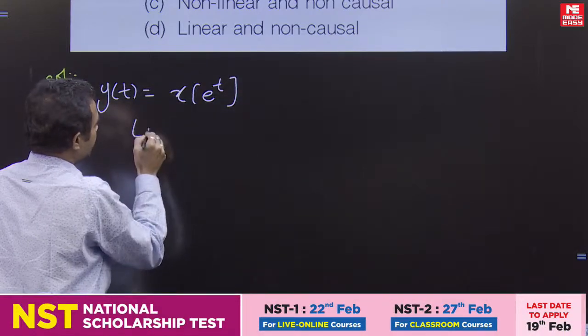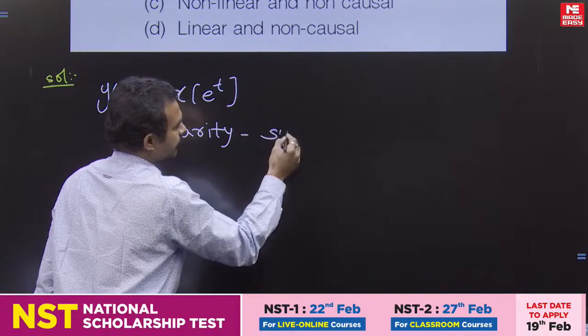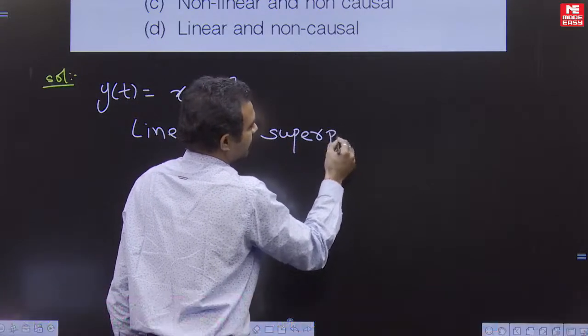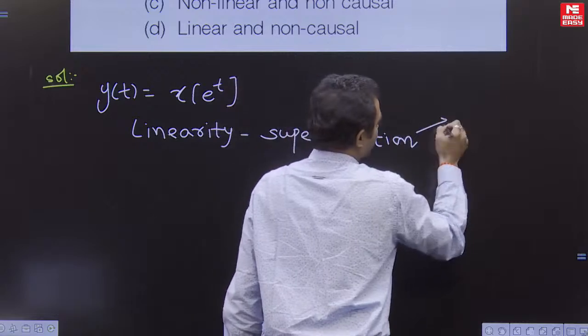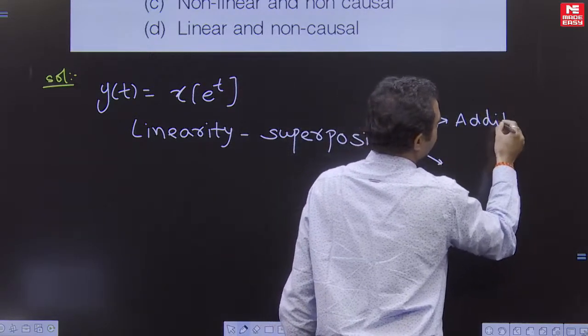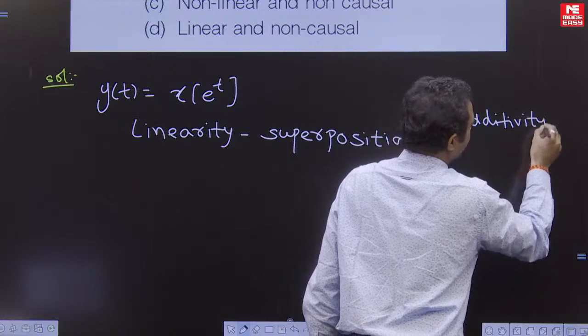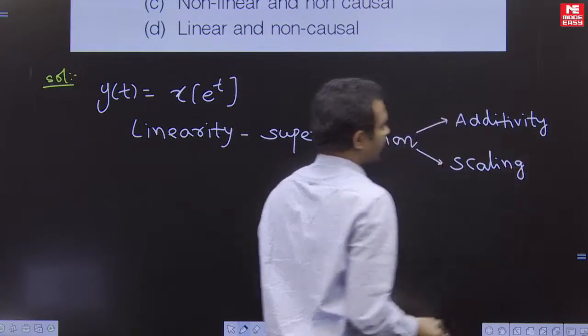For linearity, the system has to satisfy the superposition theorem. The superposition theorem is nothing but a combination of two properties: one is called additivity and the other is called scaling, also called homogeneity.